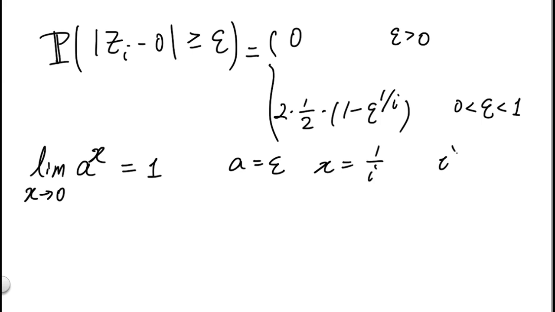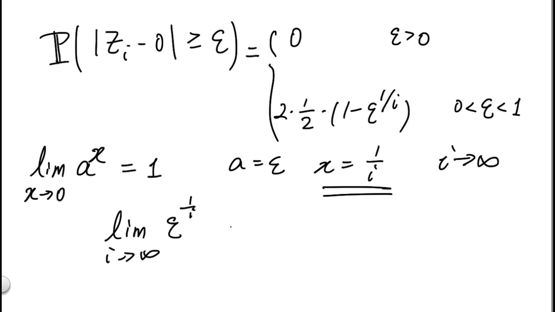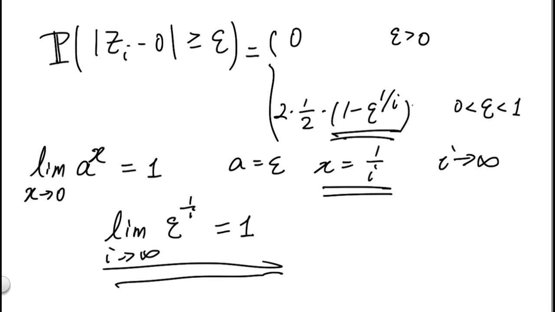As we can see that as i goes to infinity, the value of x, which is 1 over i, does go to 0. And therefore, in the limit i going to infinity, the value of epsilon to the 1 over i power goes to 1. And that shows if we plug this limit into the expression right here, that indeed the term right here goes to 0 as i goes to infinity.